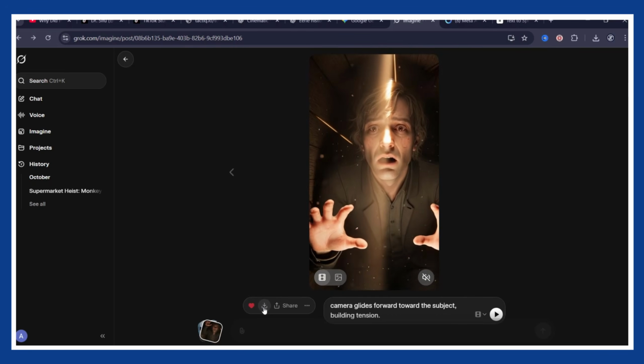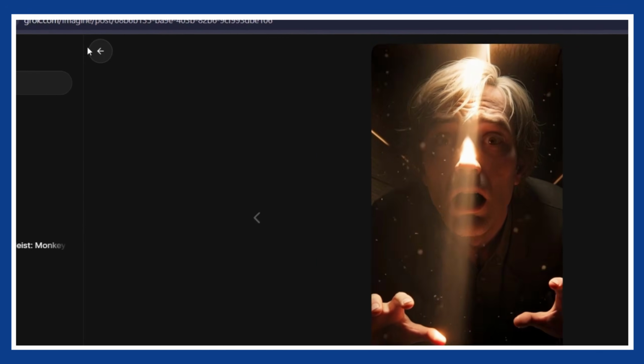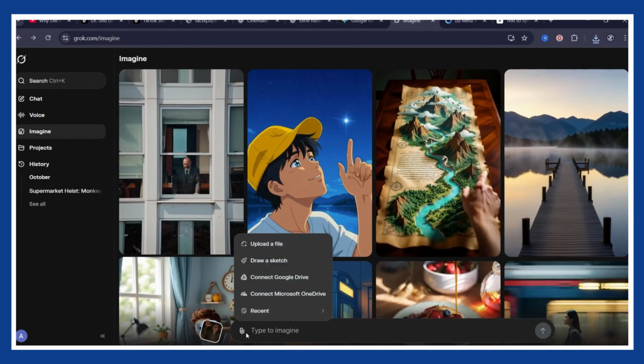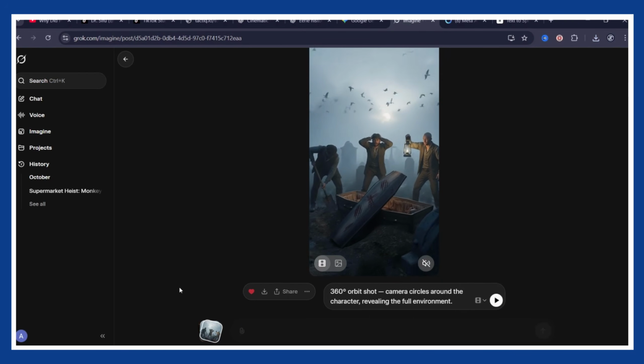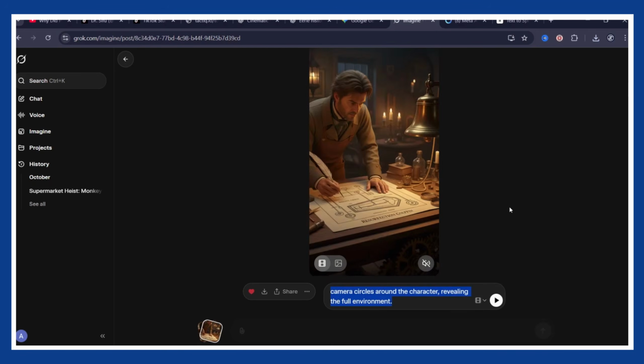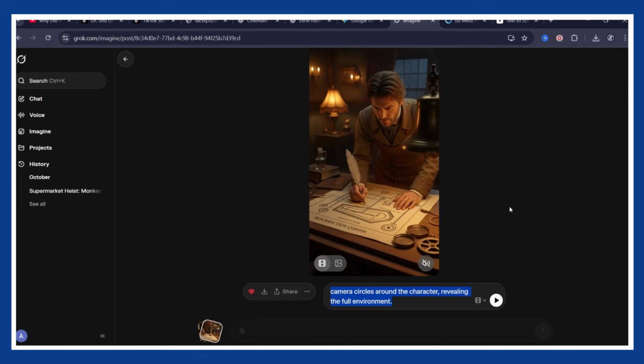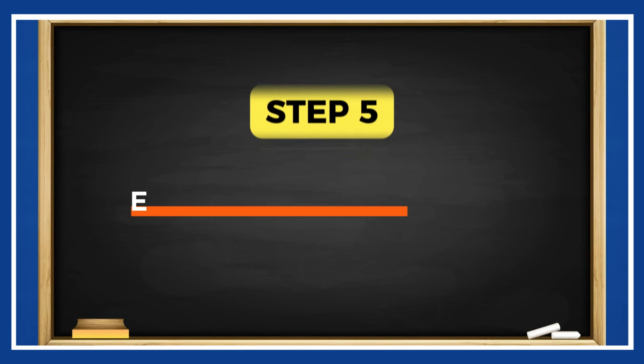Within seconds, you'll have a realistic video, complete with sound effects or background music. Then just go back, upload the next image, give it a quick scene description, hit enter, and boom, next shot ready. Do that for all your scenes, and before you know it, you've got a full story that moves like a movie.